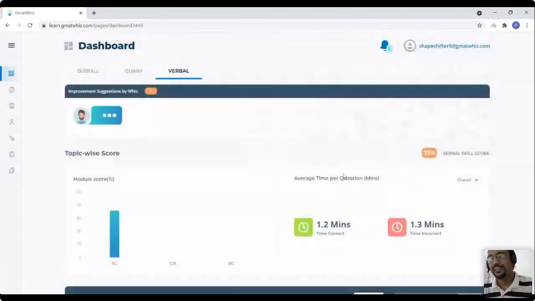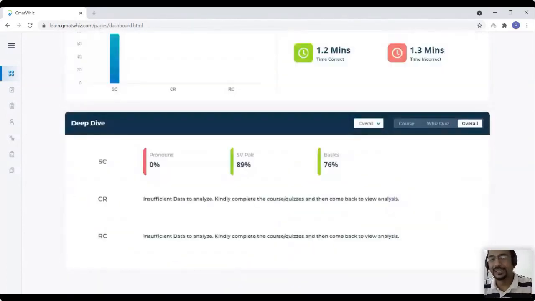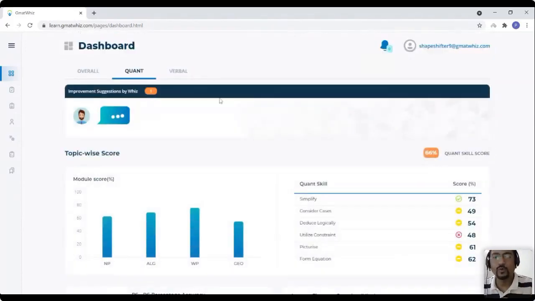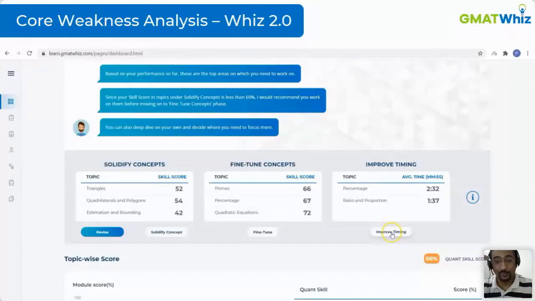Again, there's a lot more data, guys. You can see the data in quant, you can see the data in verbal. Obviously, if you have attempted something, you'll only see the data then. All these things are provided to you in real time by the AI. So we are not taking your data away. The data stays as is, but we just wanted to make sure that you have proper control over your analysis as well. If you don't want to go through all the pain, all this is live in front of you. That's what we always wanted to do.